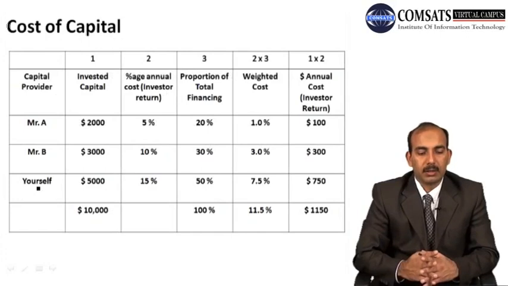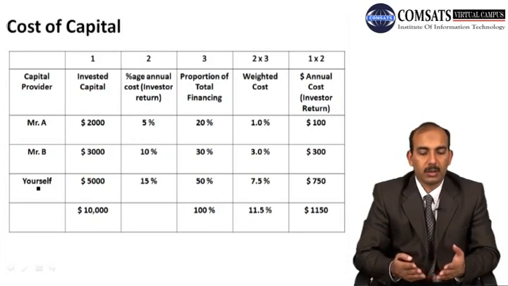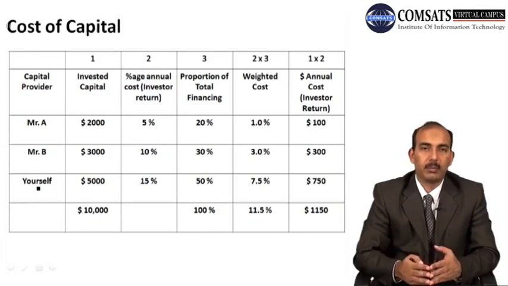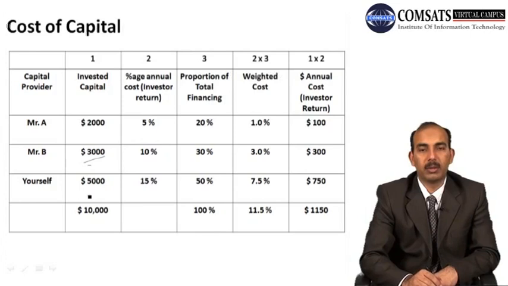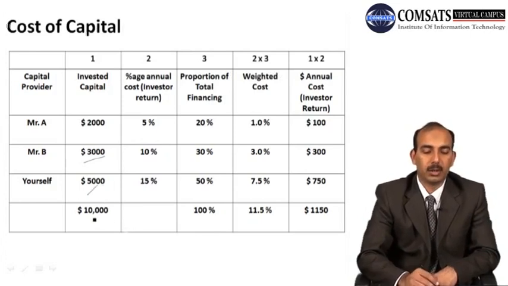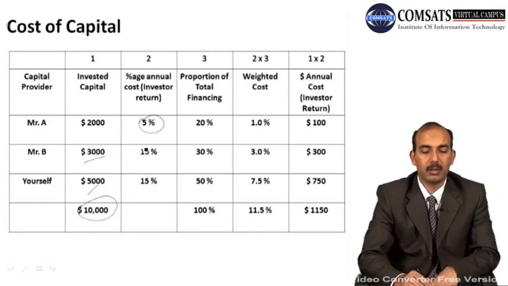इसकी एग्जांपल आप इस तरह से देख सकते हैं कि इफ़ यू नीड फॉर एग्जांपल $10,000 टू स्टार्ट योर बिजनेस एंड यू बोरो फ्रॉम मिस्टर ए $2,000 and from Mr. B you borrow $3,000 and you contribute by yourself $5,000. So in total you have $10,000 to invest, and then the borrowers, that is the lenders, Mr. A requires you to pay 5% as interest, and then Mr. B requires you to pay 10%, and for yourself you set a rate of return equal to 15%.